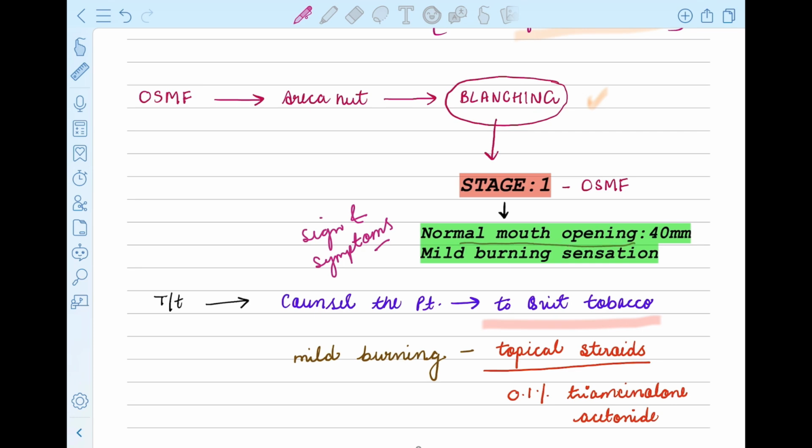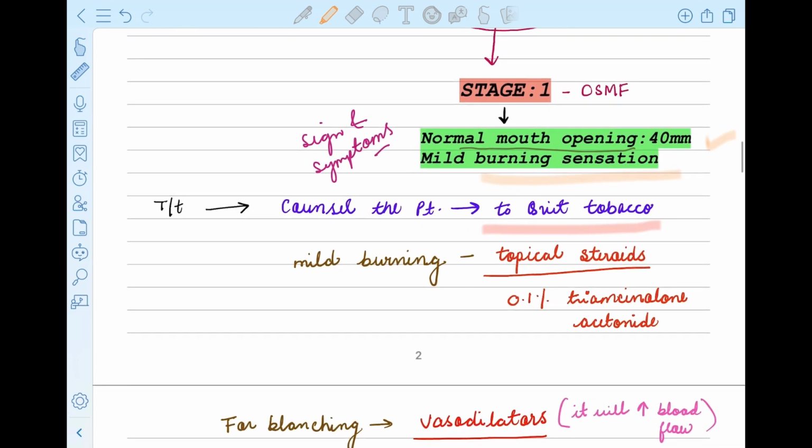Normal mouth opening. Mouth opening is normal, that is 40 mm, and there will be only a mild burning sensation. Now let's see what is the treatment plan if the patient is diagnosed with stage 1 OSMF.